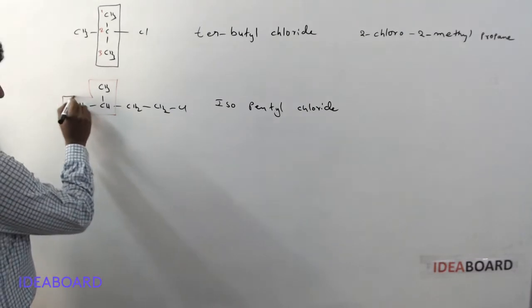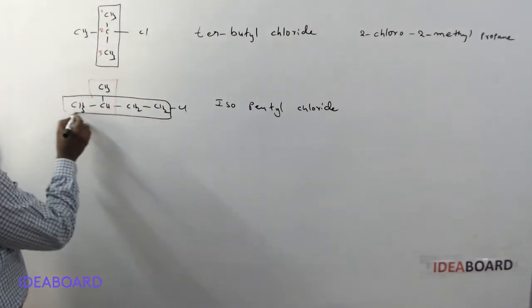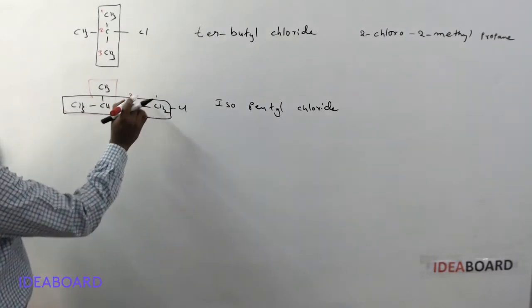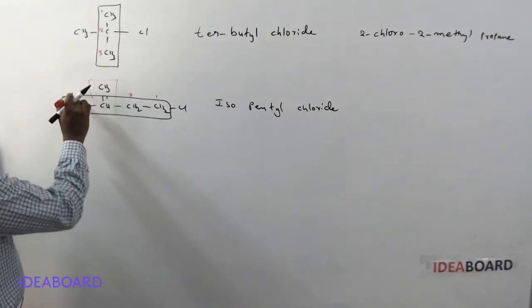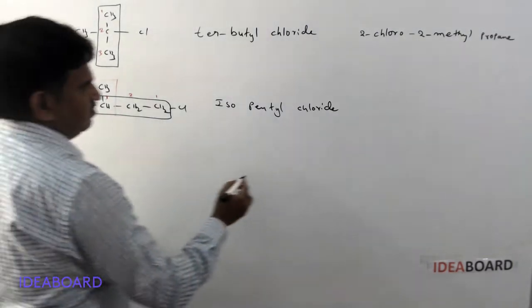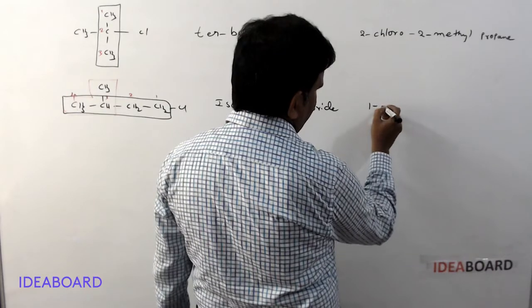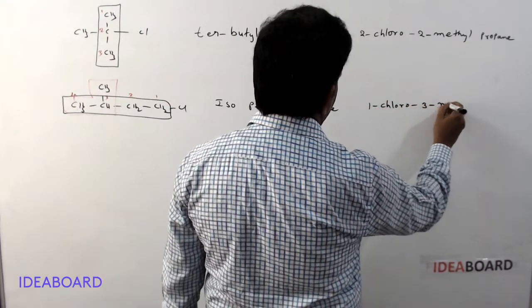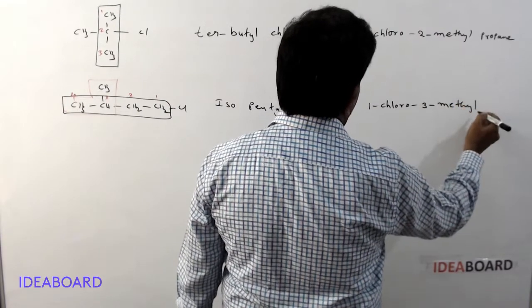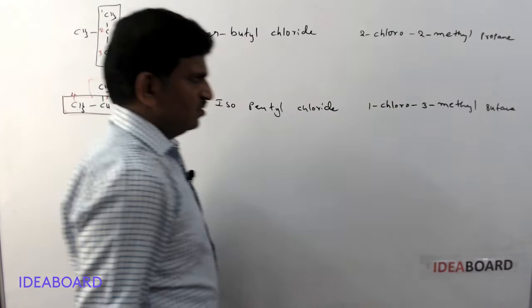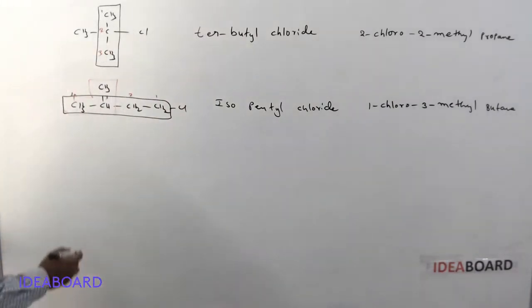Suppose the parent chain you are taking is the longest possible chain, and here numbering 1, 2, 3, 4. So at the first carbon chlorine, at the third carbon a methyl group. So it is 1-chloro, 3-methyl, 1-chloro-3-methylbutane is formed.